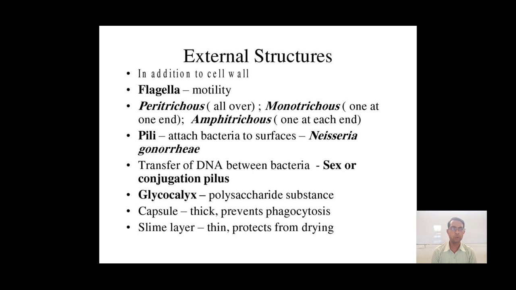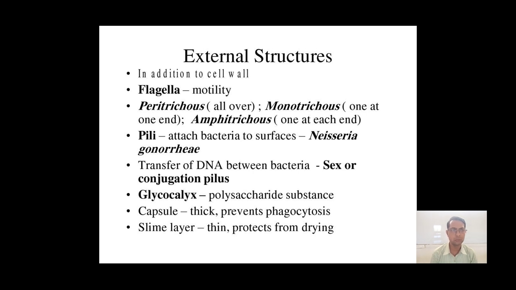Now when we talk about the external structure of the prokaryotic cell, as we know that they are not very much developed, they are undeveloped. So we can say that there is a very small amount of external structures, like the internal structure. Simply they show the presence of flagella.